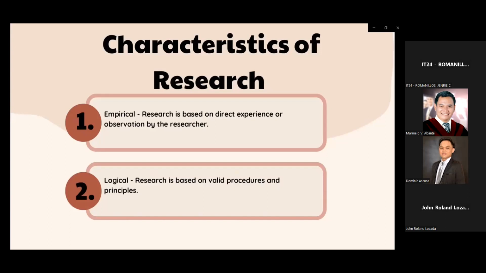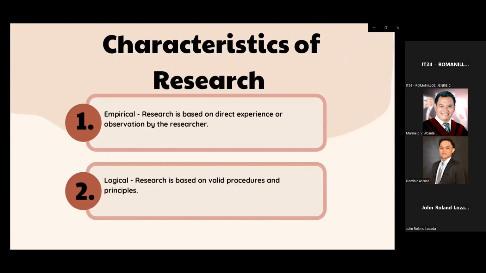Empirical research is based on direct experience or observation by the researcher. Empirical relies on direct observation and measurement of phenomena in the real world. Researchers gather data through observations, experiments, surveys, or other methods that involve collecting empirical evidence. And next is logical.